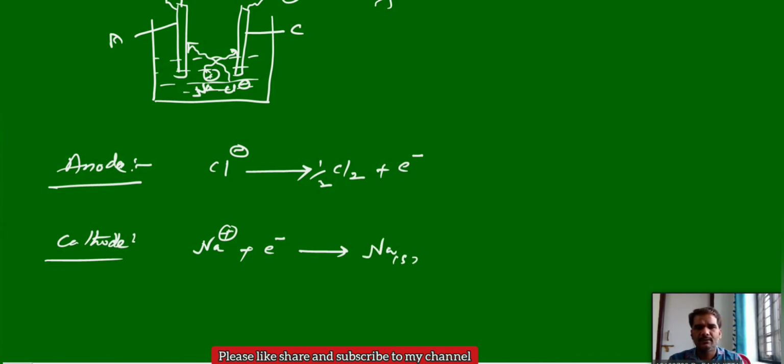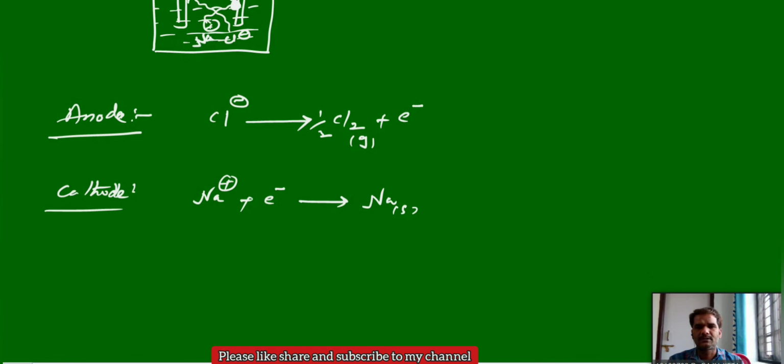This is a solid. The sodium can deposit over the cathode, and the chlorine, which is a gas, can be liberated. This type of chemical reaction can take place when you pass electric current through fused sodium chloride. And this is an electrolysis process. That overall process takes place in the electrolytic cell.